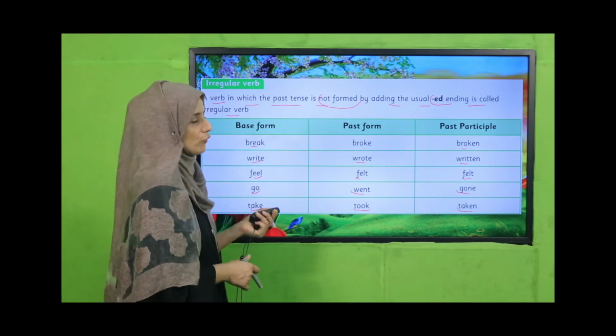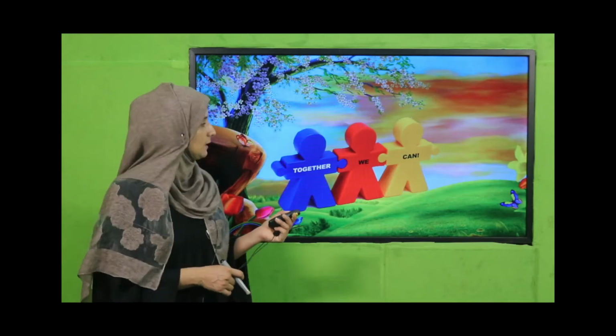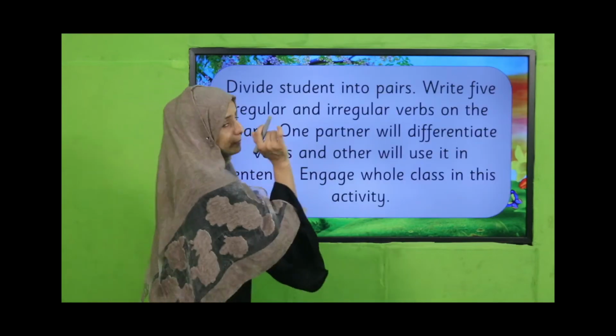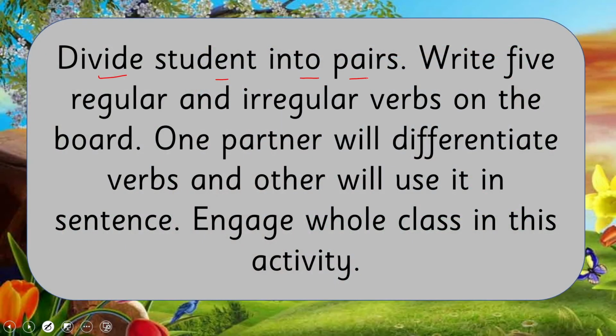Good job. So let's perform an activity in your class. So be ready. It's activity time. Yes, my dear teacher. Divide students into pairs. Write 5 regular and irregular verbs on the board. One partner will differentiate the verbs and the other will use them in a sentence. Engage the whole class in this activity.